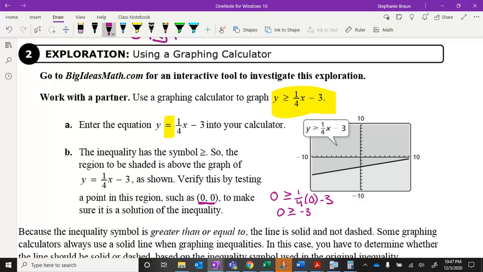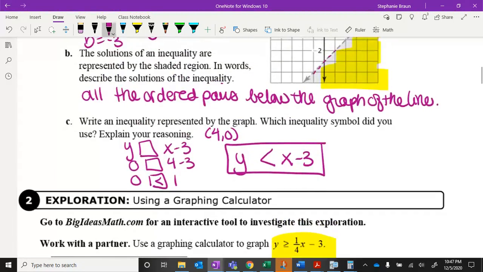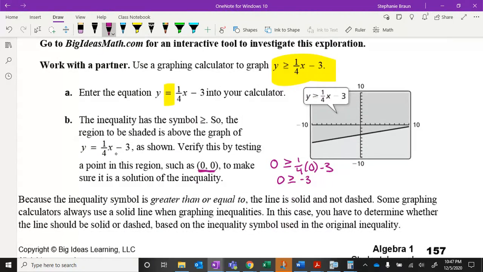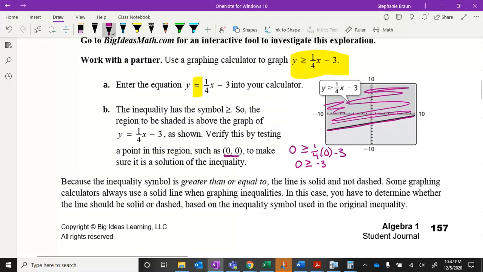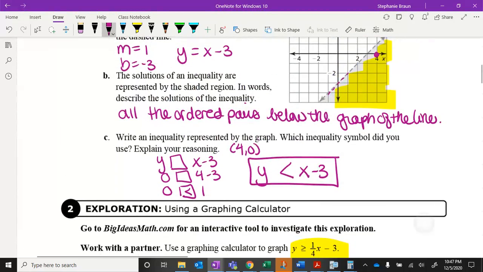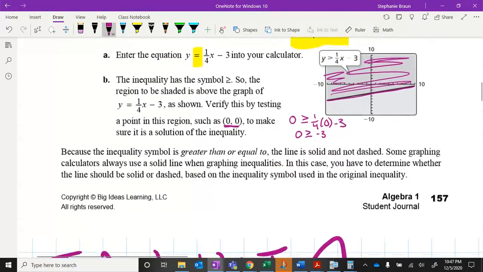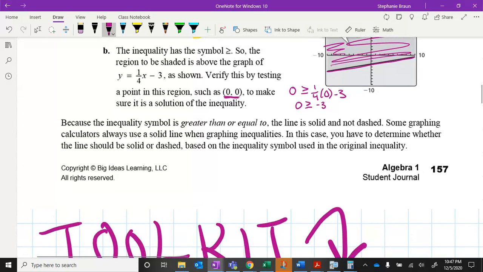So again, remember I mentioned that if it was less than or equal to, we were going to shade below. That was up here. And again here, when it's y is greater than or equal to, we shaded above, slightly darker. One thing to notice is that on your graphing calculators, the boundary line is not going to distinguish when you're shading whether this boundary is solid or dashed. So you kind of have to pay attention to that yourself.